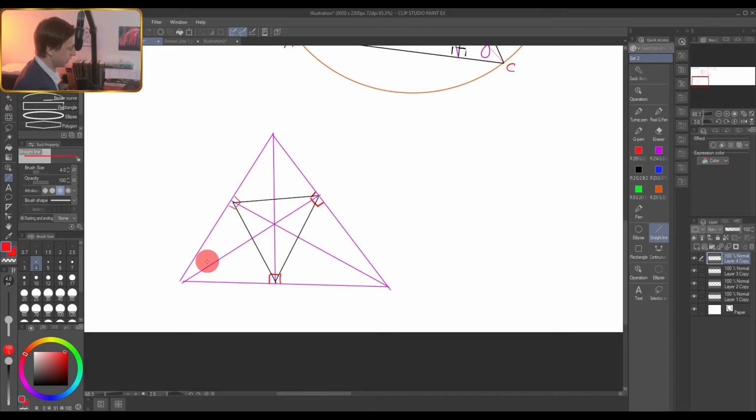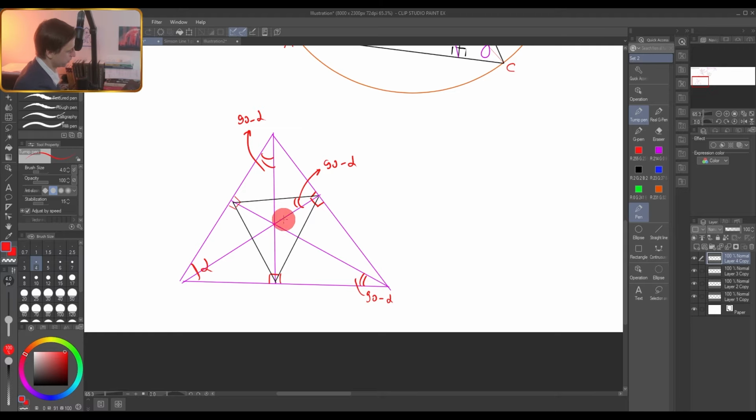For example, what about this angle alpha? For example, this one is alpha. It's very easy to see that this angle from this right triangle is 90 minus alpha. Okay, and what about another right triangle? Do we have some other angle which is 90 minus alpha? Just look at the picture and you will see that you have a right triangle here, and this one is also 90 minus alpha. Okay, this small quadrilateral is a cyclic quadrilateral. The opposite angles are 90 degrees. Therefore, this one is also 90 minus alpha.